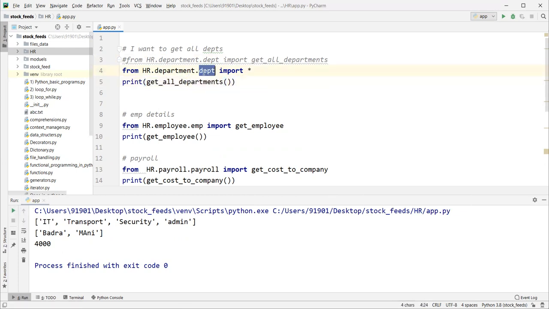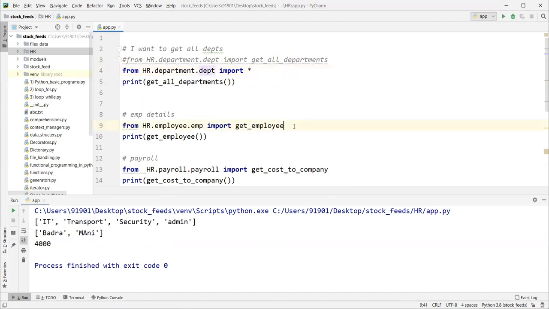From this dept file, it is a Python file. This Python file having collection of functions, classes, or variables, right? All those identifiers are going to be loaded into this module. So that means all DEPT identifiers can be used in this scope, right? Same output, right?